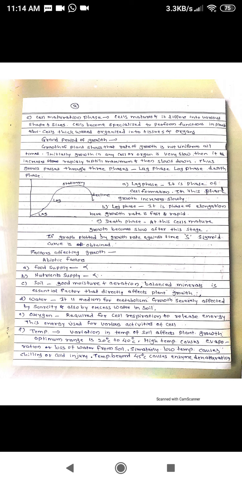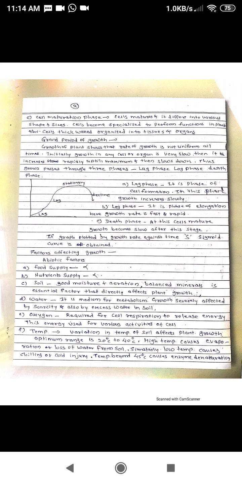The optimum range for the maximum growth of the plant is expected to be 20 degrees centigrade to 40 degrees centigrade. So in this range the growth rate will be maximum. Beyond this temperature range, if temperature increases highly, it causes evaporation or loss of water from the soil as well as from the plant body, so it declines the growth rate. Similarly, very low temperature causes chilling or cold injury.